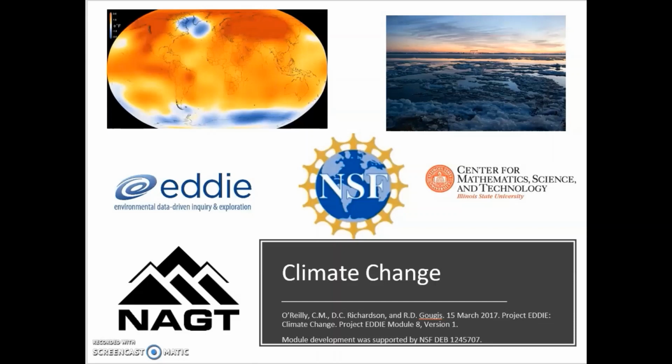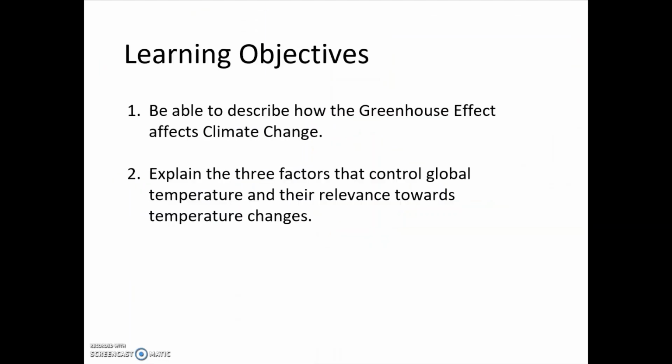Here, in this lesson, we will discuss and analyze some of the underlying data that brought the scientific community to this conclusion. The following slide introduces our learning objectives for this lesson. So, 2 learning objectives that you will learn throughout the course of this video will be: 1. Being able to describe how the greenhouse effect affects climate change, and 2. being able to explain the 3 factors that control global temperature and their relevance towards temperature changes.